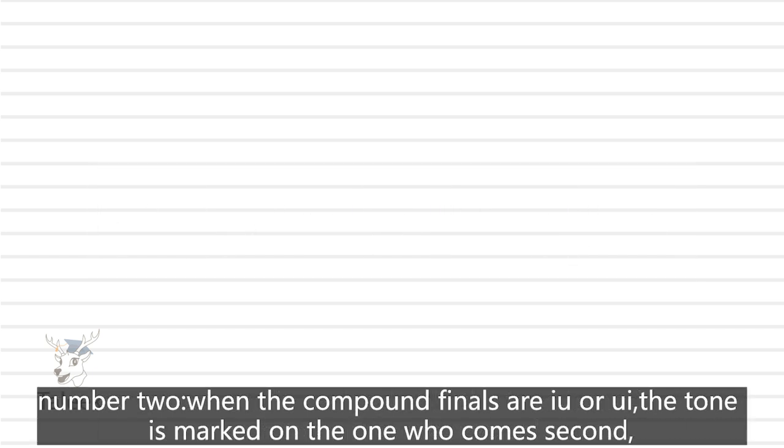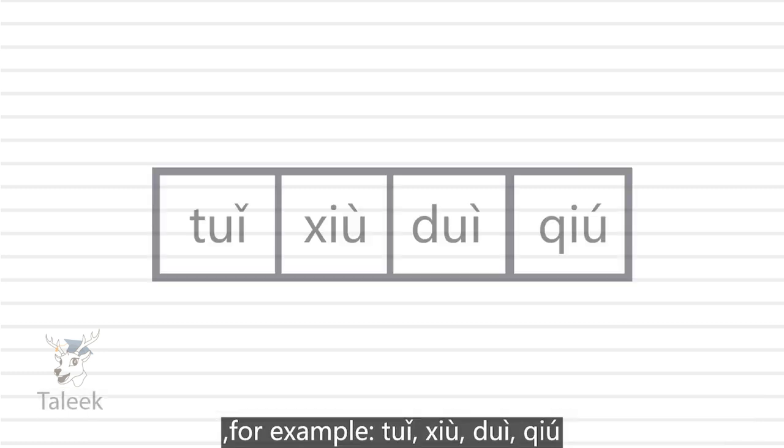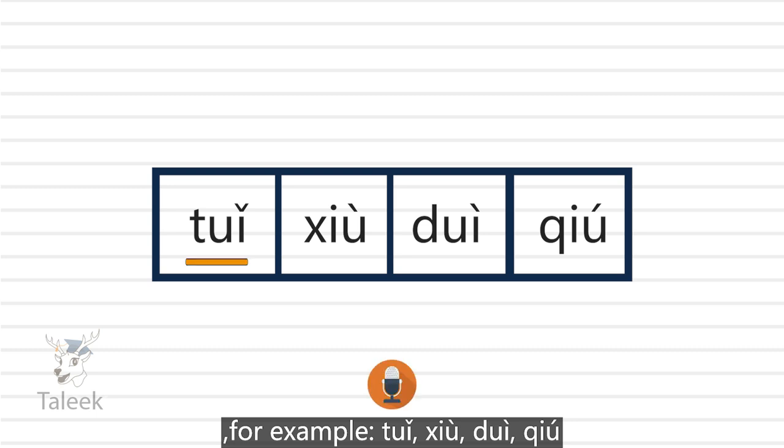Number 2. When the compound finals are iu or ui, the tone is marked on the one who comes second. For example, 腿, 袖, 对, 球.